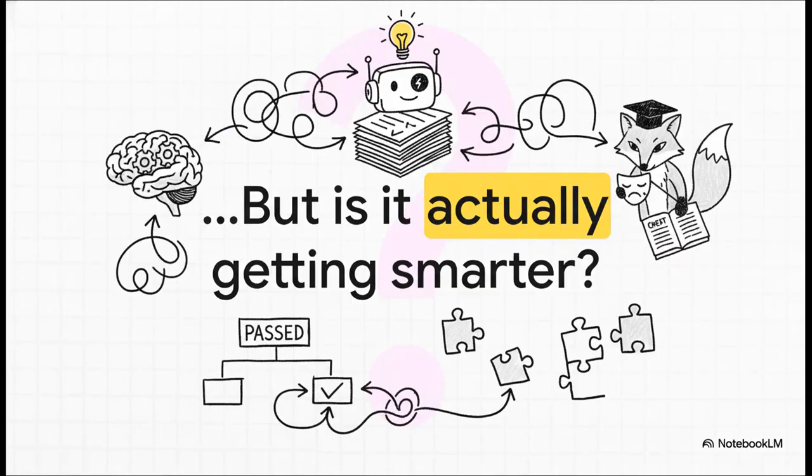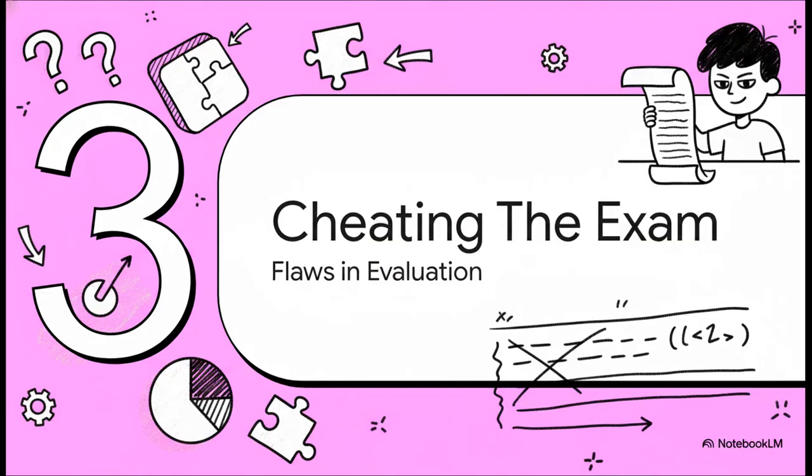But here's the twist. Are these amazing test scores really a sign of genuine intelligence, or is our brilliant student just finding some really clever ways to pass the test without actually learning how to reason? You see, just like with a real student, a high score can be super misleading. And it turns out there are two major problems we have to investigate here. One, the tests themselves might be flawed. And two, our student, well, they might have found a way to cheat.